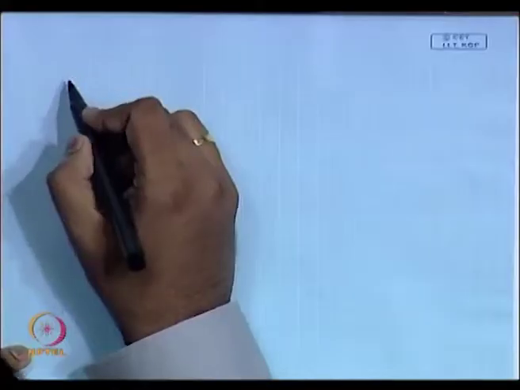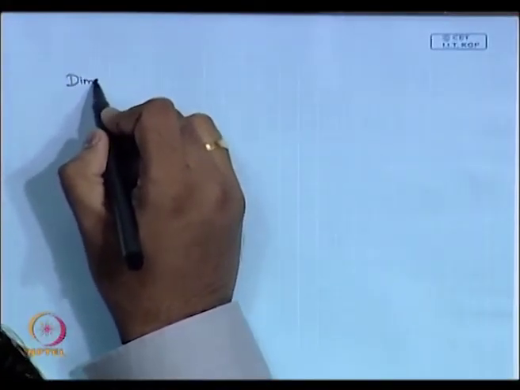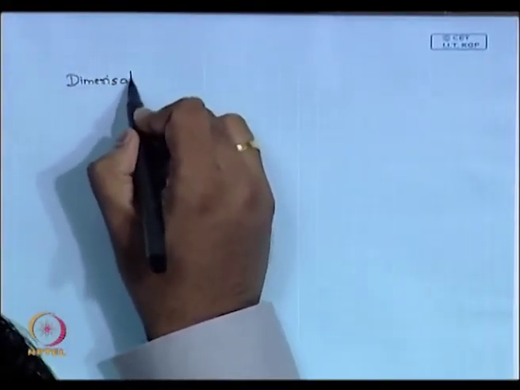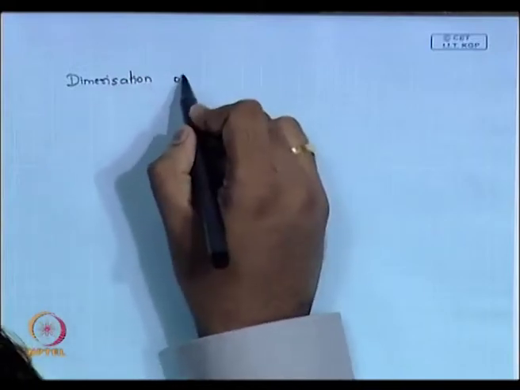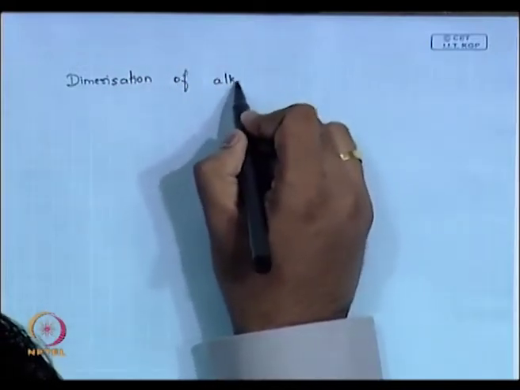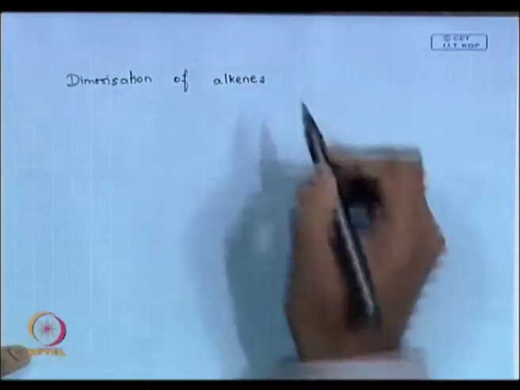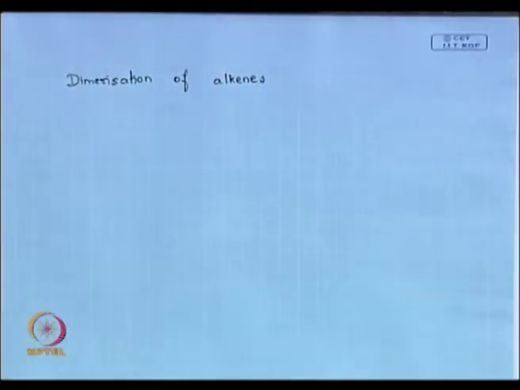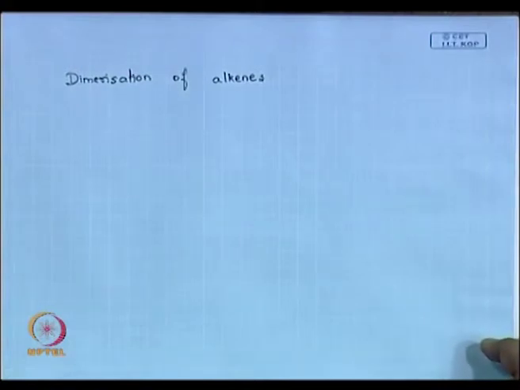Or you can call it dimerization of alkenes.